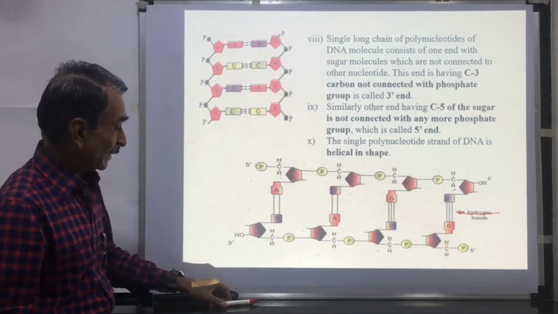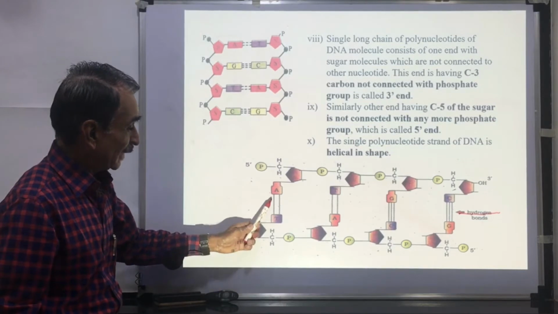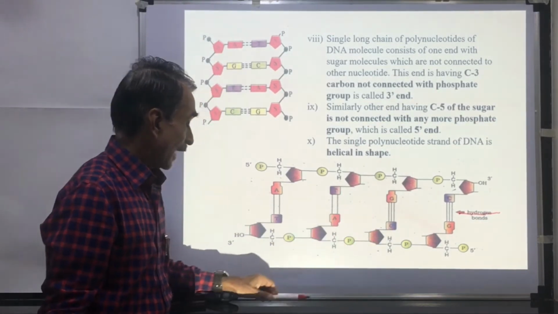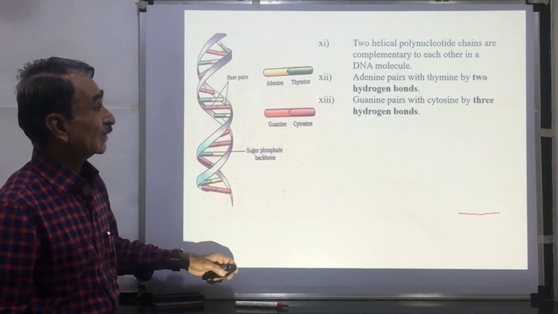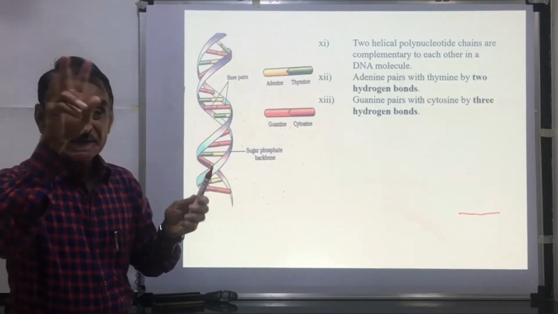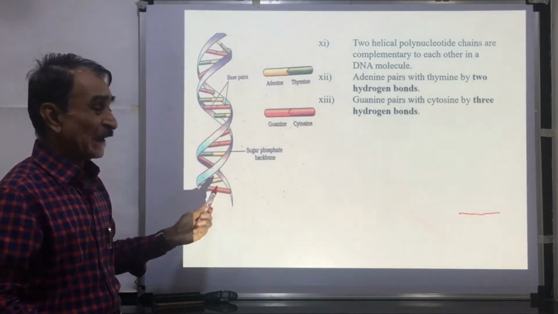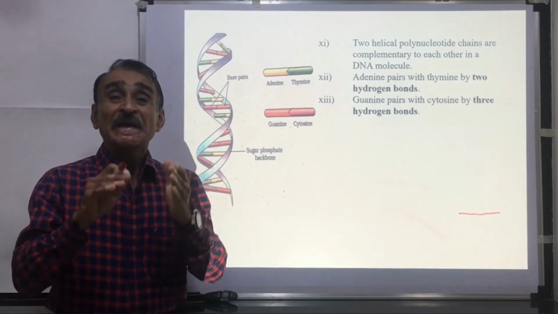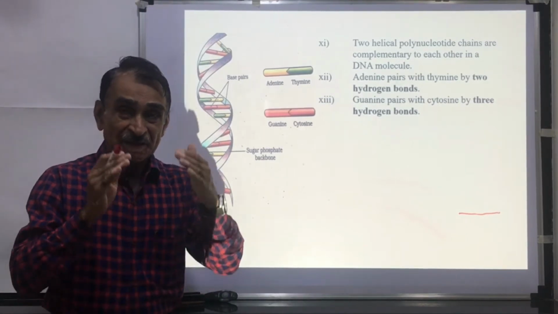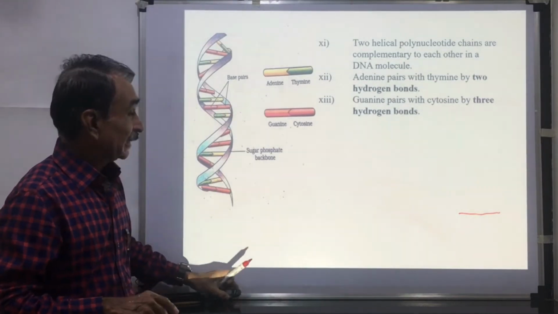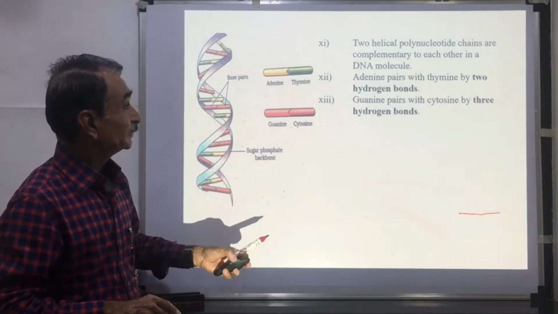In this way, two strands are helically twisted around an imaginary axis. Each strand consists of a polynucleotide chain, and the nucleotides are attached to each other in each strand.